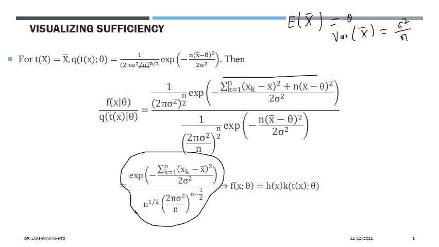So simply you can say that you have expressed your joint density as a product of a function of data, which you can call h of x, times q, the distribution of a function of the statistic.